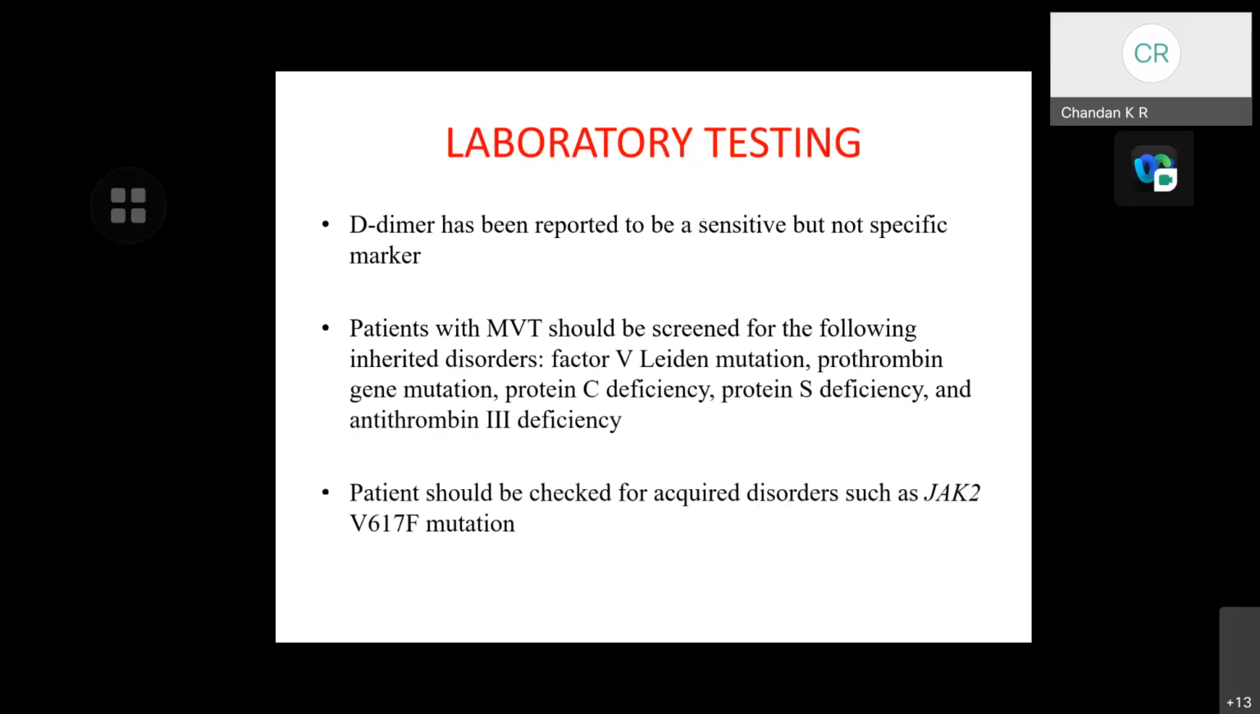Coming to the laboratory testing, D-dimer has been reported to be a sensitive but not specific marker. Patients with mesenteric vein thrombosis should be screened for the following inherited disorders: factor V Leiden mutation, prothrombin gene mutation, protein C deficiency, protein S deficiency, and antithrombin 3 deficiency. Patients should be checked for acquired disorders such as JAK2 mutations.